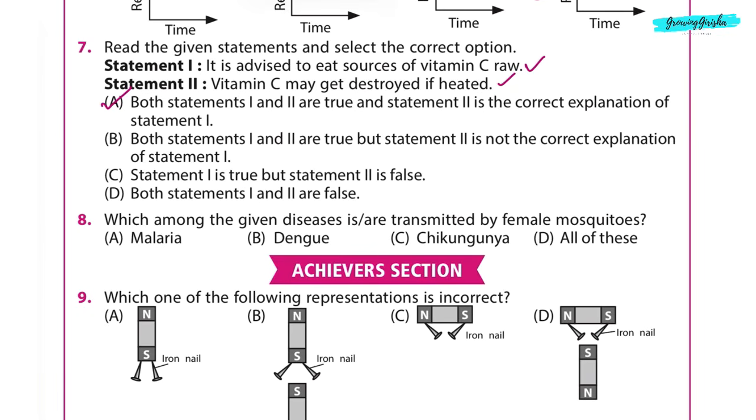Question 8. Which among the given diseases are transmitted by female mosquitoes? All the three diseases, malaria, dengue and chikungunya, are transmitted by female mosquitoes. Correct answer is option D.